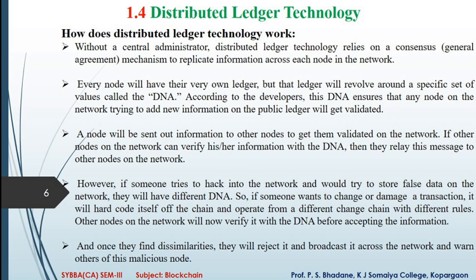DNA, that is distributed node acceptance or distributed network acceptance. A node sends out information to other nodes to get it validated on the network. If other nodes on the network can verify his or her information with the DNA, then they relay these messages to other nodes on the network.